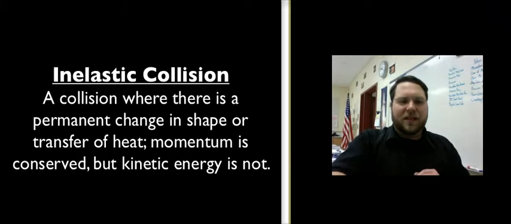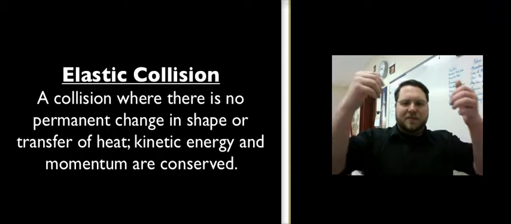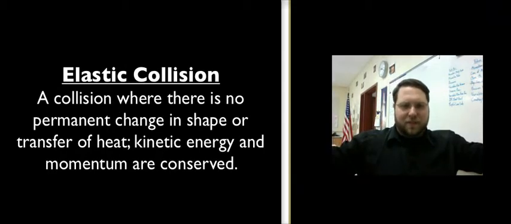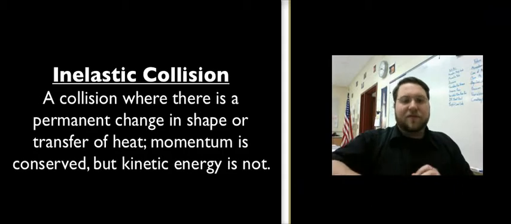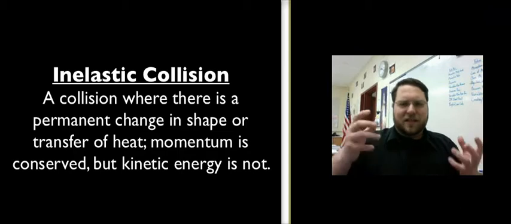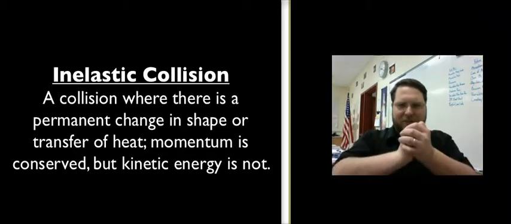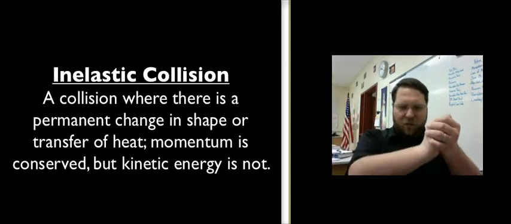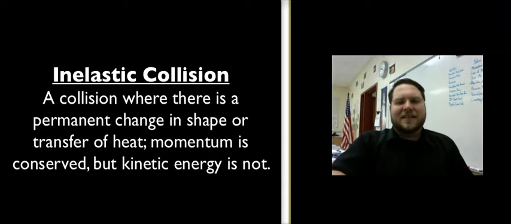So if it's a perfectly elastic collision, they'll bounce off each other without ever changing shape. If it's a perfectly inelastic collision, they basically stick together. So imagine taking two wads of putty and throwing them at each other, the way they would just stick together and move as one object. In an inelastic collision, things will change shape, they'll deform, and if it's perfectly inelastic, they'll stick together.